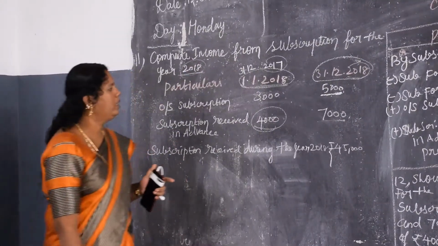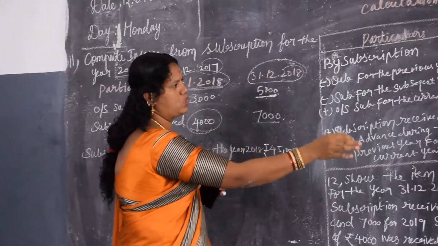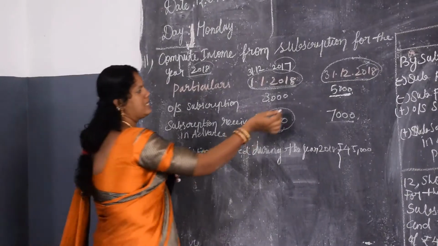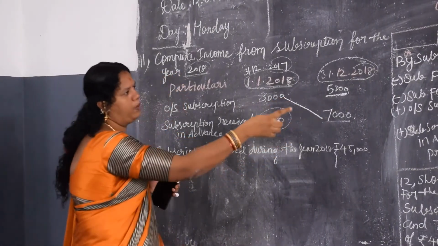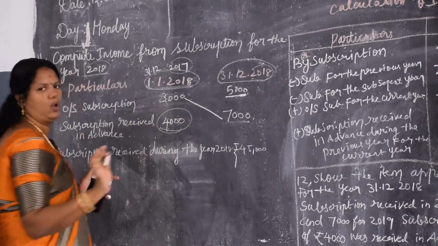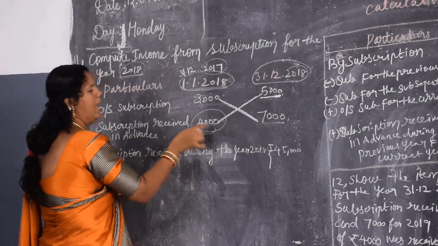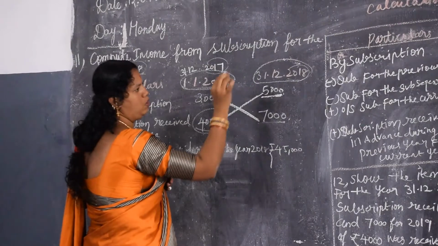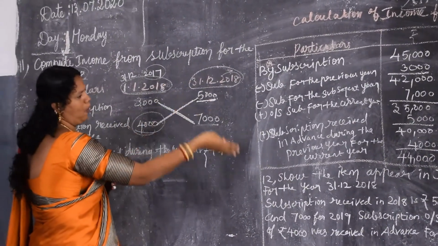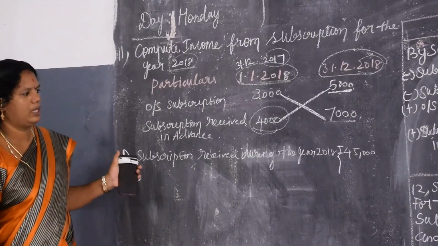Yes, have you understood? See, listen, outstanding subscription. You can follow the procedure also, or if you want to understand, I'm just giving you a small hint. See, this 3,000 plus 7,000. What I'm doing? 3,000 plus 7,000 is minus. 5,000 plus 4,000 add. That's all. See, keep this cross. This cross is meant for the minus and this cross is meant for the plus. 3,000, 7,000 you have to take from the total subscription 45,000, and from that amount 4,000 plus 5,000, if you add it you will get it. Simply, if you want to have the logic. Yes, you understood? That's it.